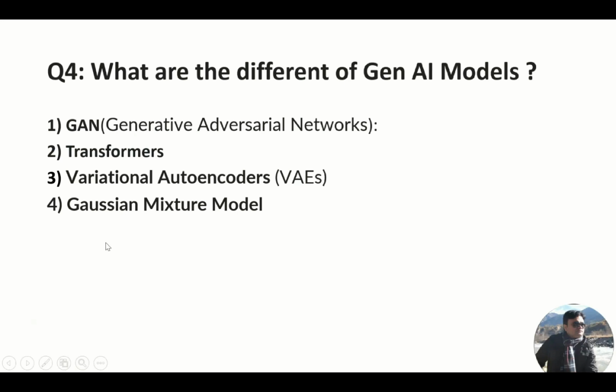Question number 4, what are the different types of generative AI models? These are the AI models which are frequently used in the industry. The first one is the GAN, Generative Adversarial Network. With the help of this GAN, we can create a new style from a set of images.